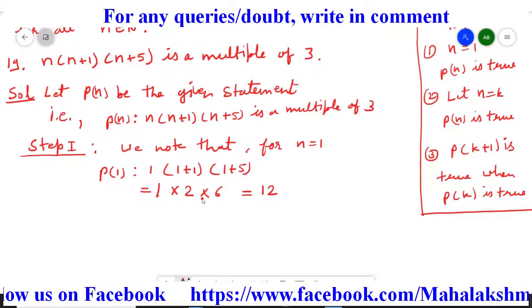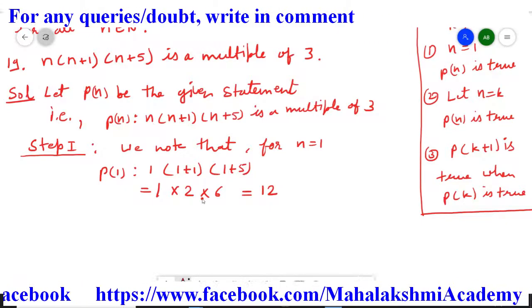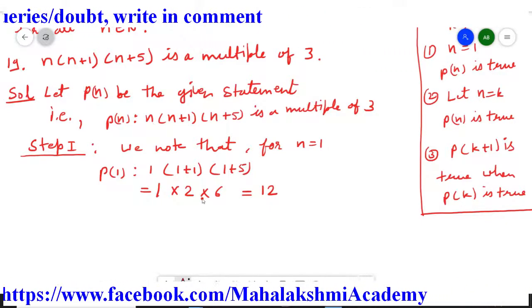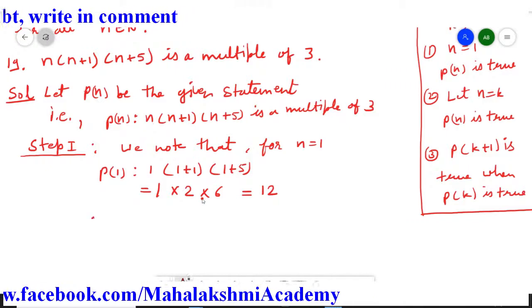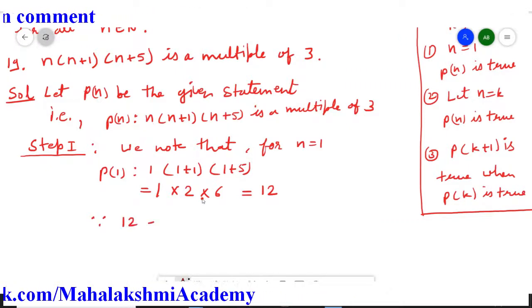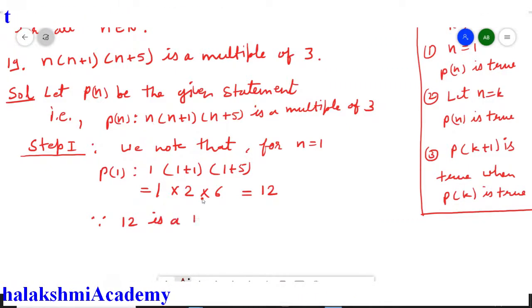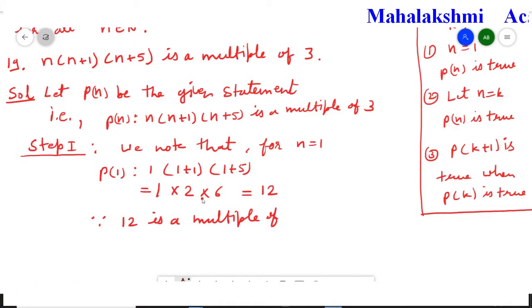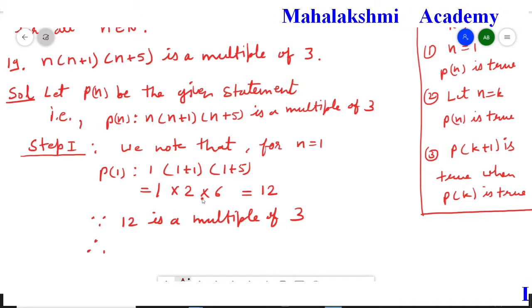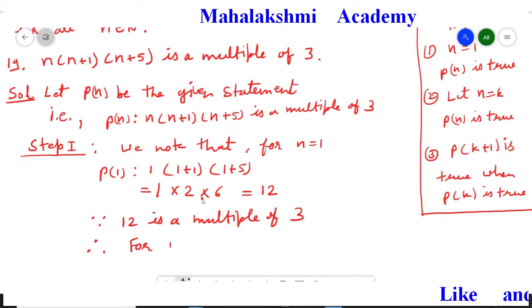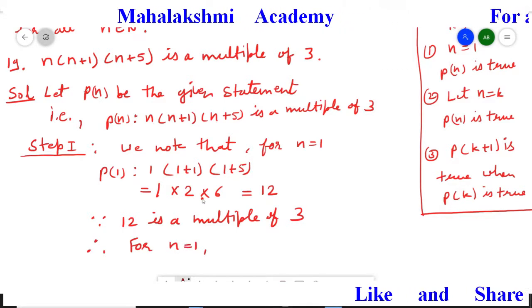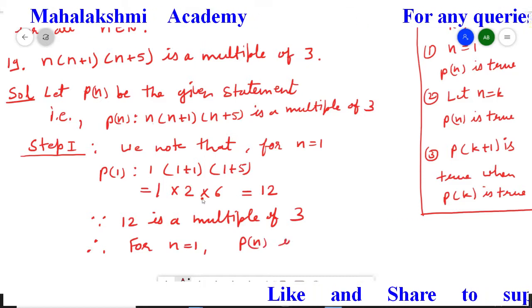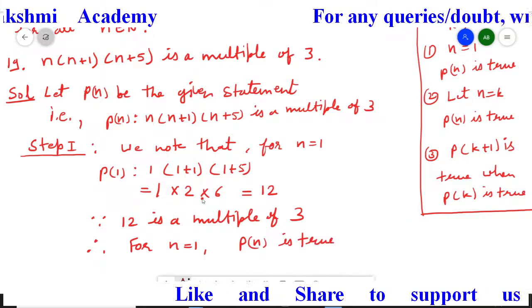Since 12 is a multiple of 3, for n equal to 1, Pn is true.